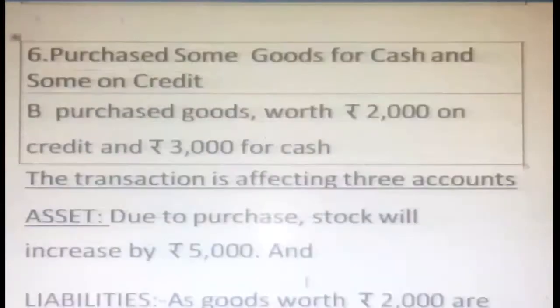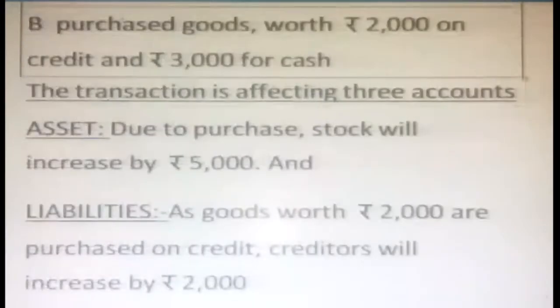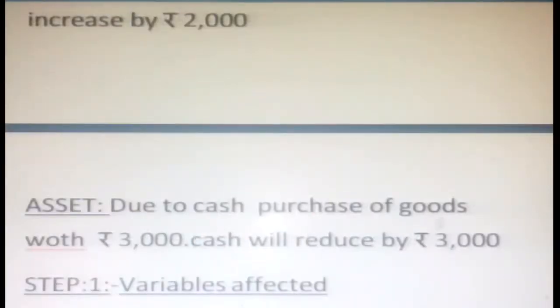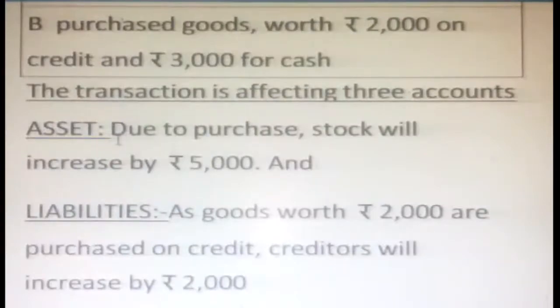Okay. So here three accounts are involved. Because of that, three accounts are affected here. One is asset. How? Due to the purchase, as we understood, stock will increase by 5,000. Totally how much? Our stock is 5,000. Then one is liability. As goods worth 2,000 are purchased on credit, creditors will increase by 2,000. Okay, that's why the second one is liabilities. The third one is what? Asset. Due to the cash purchase of goods, our cash will reduce by 3,000. Okay, so here the first one is asset.